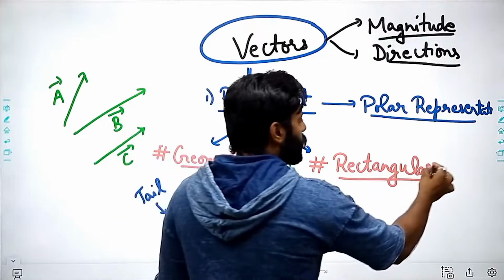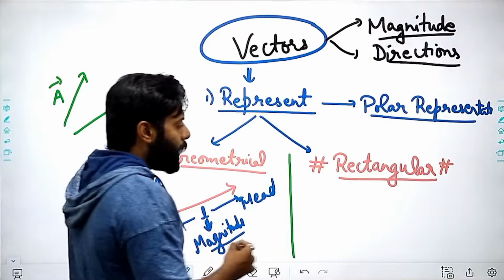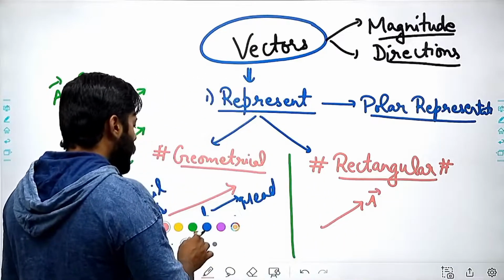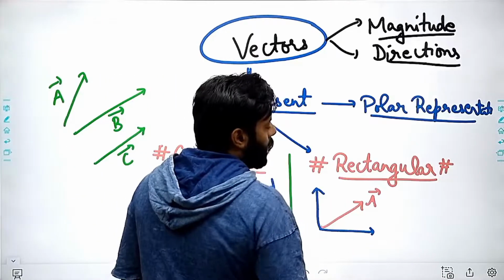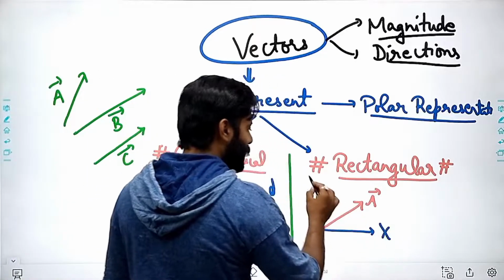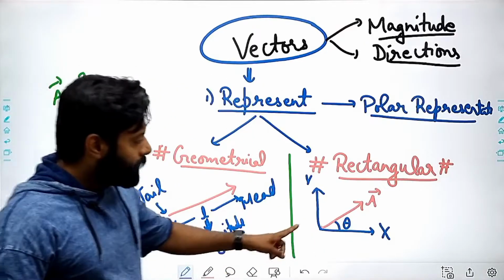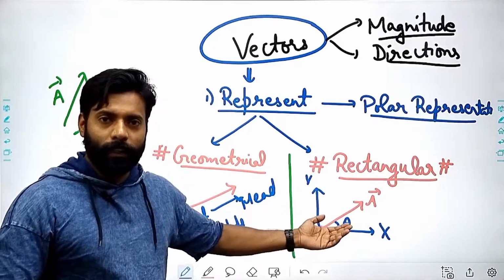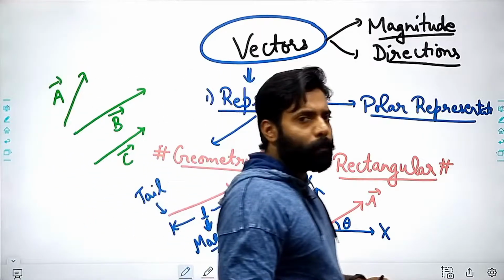If I'm talking about the rectangular components, then you can imagine that if there is a vector quantity, A vector, I have to resolve this quantity in two forms, right? So along the x-axis and the y-axis. If this A vector makes an angle of theta with the x-axis, then I can resolve this vector, that I'll tell you later, right? So these are basically the two forms in which we are representing vectors.